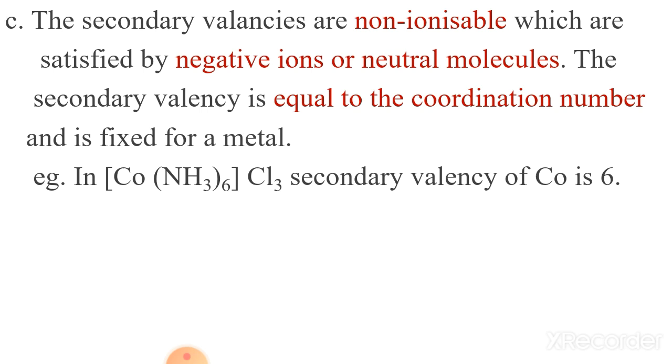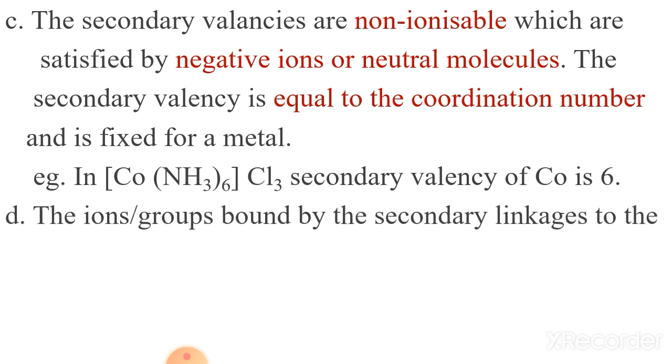That means when we dissolve this complex, Co will not come in the form of Co2+ or Co3+, and ammonia is also not liberated here. So that indicates that NH3 is tightly bound to the Co and does not come in the form of ions. So that's why secondary valencies are not ionizable.